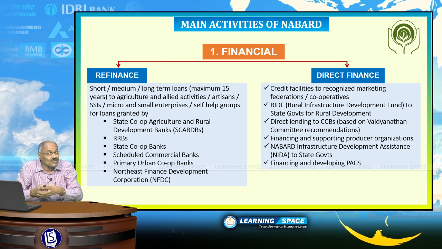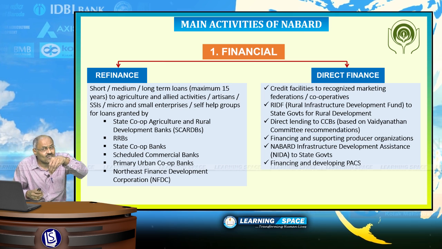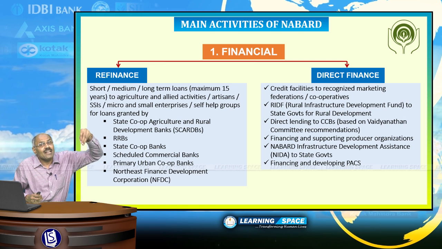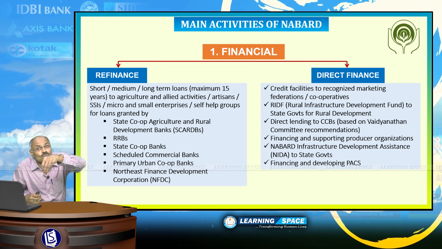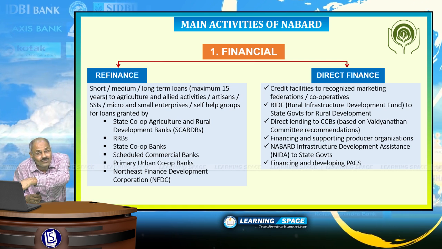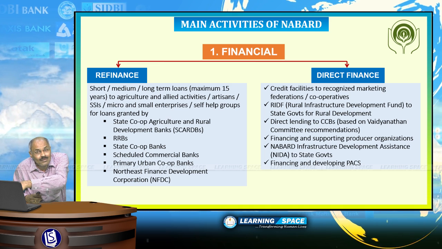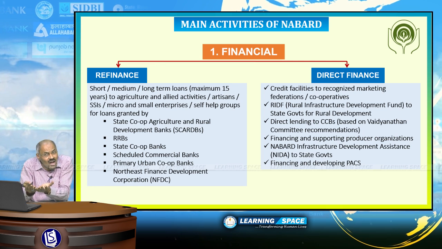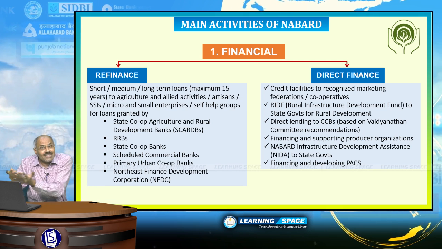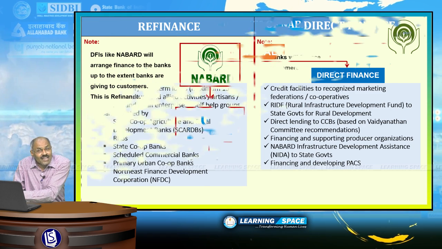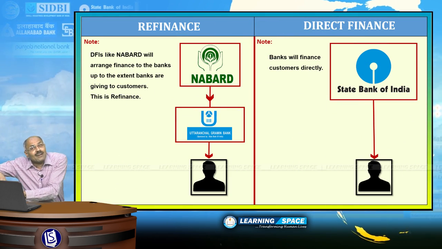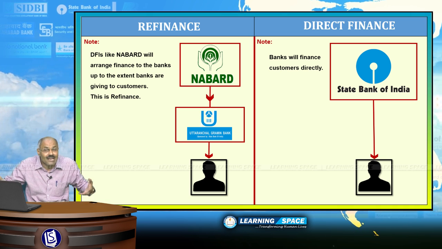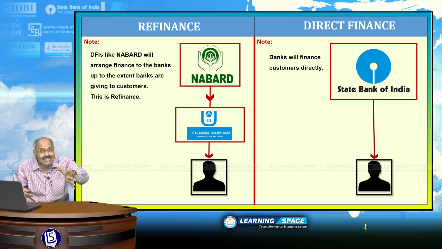First one is the financial. If you look at the financial responsibilities of NABARD, the main responsibility is arranging low-cost finance to various commercial banks, cooperative banks. The main purpose is that NABARD has to arrange low-cost funds to these institutions, and these institutions will in turn pass on the benefit to the customers. So that is known as refinance. If somebody says refinance, don't be frightened.